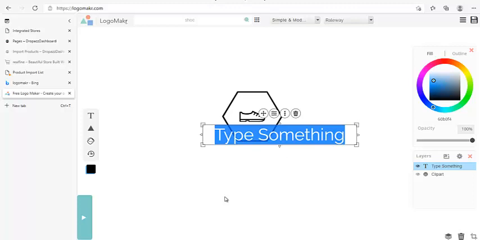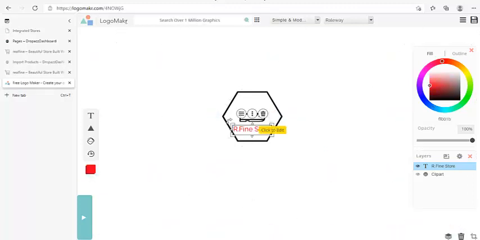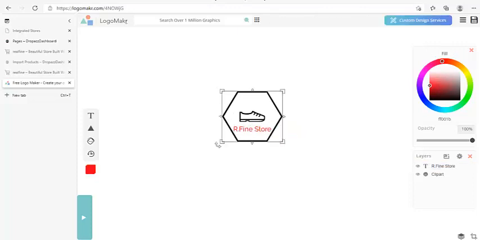So I have my URL. This thing here is real fine, right? I can just say real fine store. Okay, so I can just bold it. I only adjusted the text to fit into the circle or square or hexagon, I don't know what they call that. Anyway, that's all, just to tell you what you can do with this platform to make up a logo.